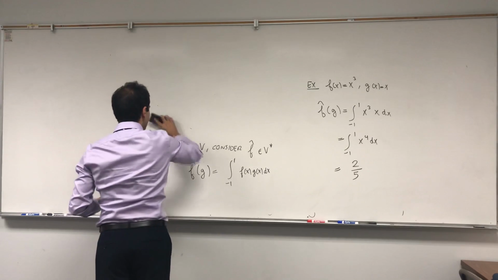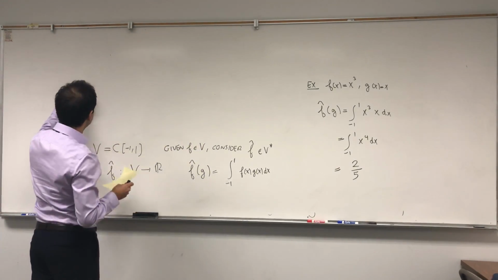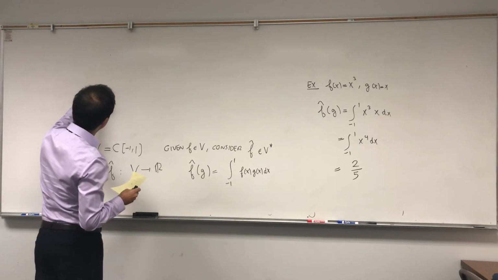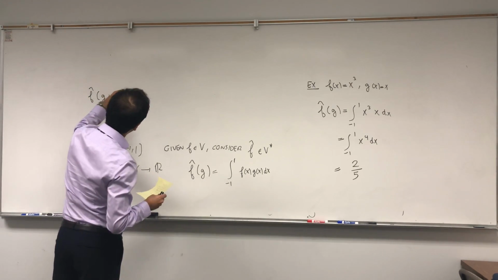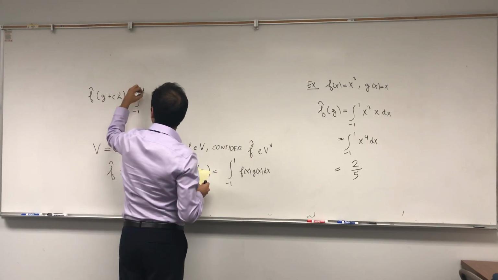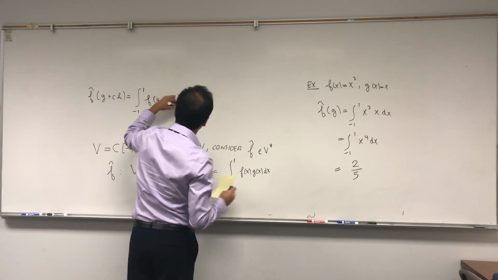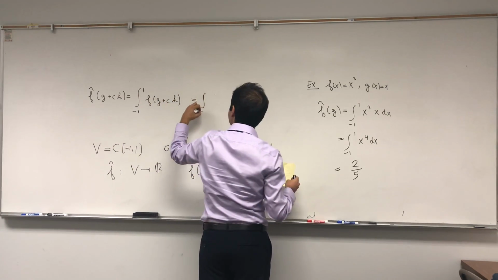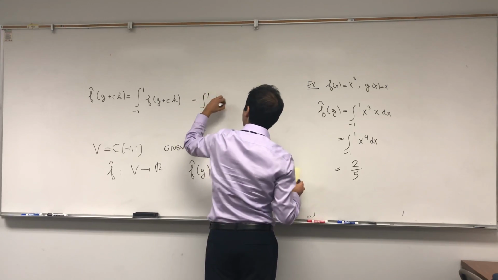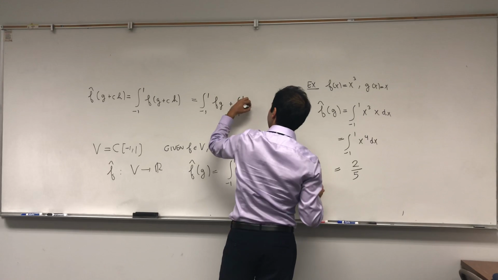And if you want, let me quickly show that f hat is linear. f hat of, let's say, g plus ch, that's the integral, again, from -1 to 1 of f times g plus ch dx, which equals the integral from -1 to 1 of fg plus the integral from -1 to 1 of cfh.